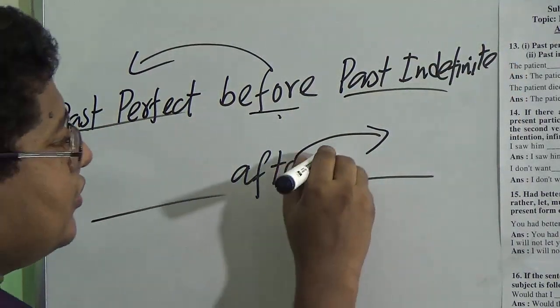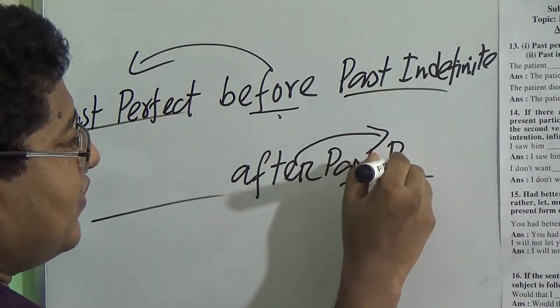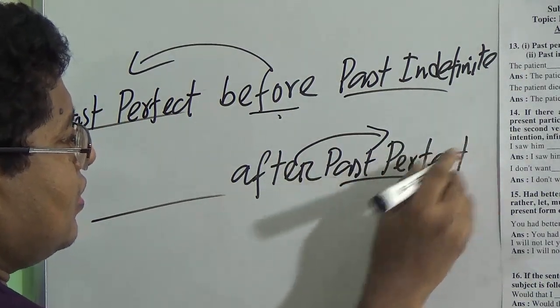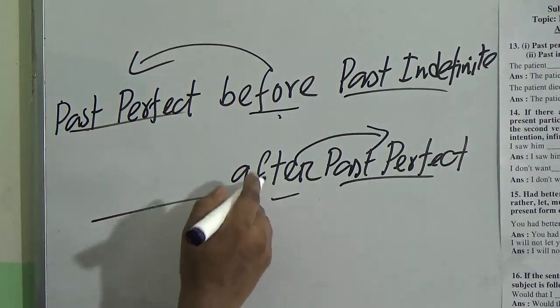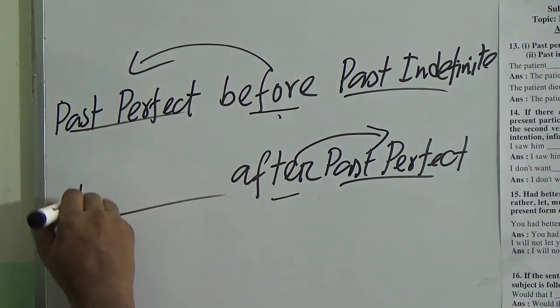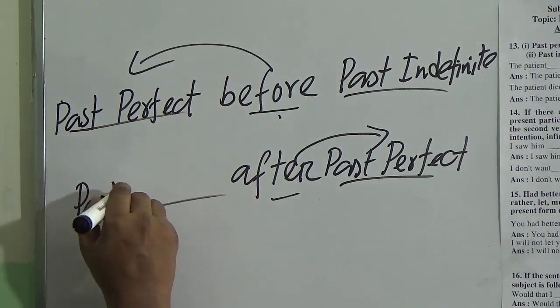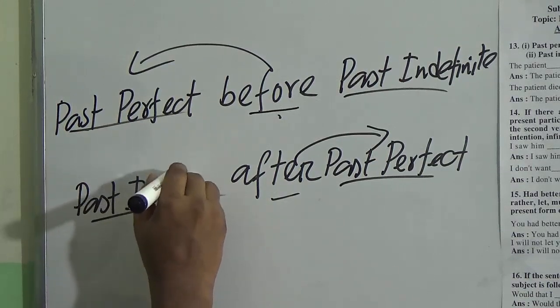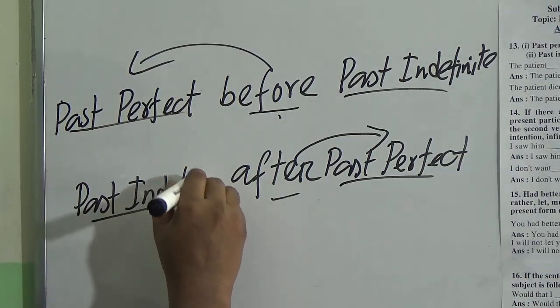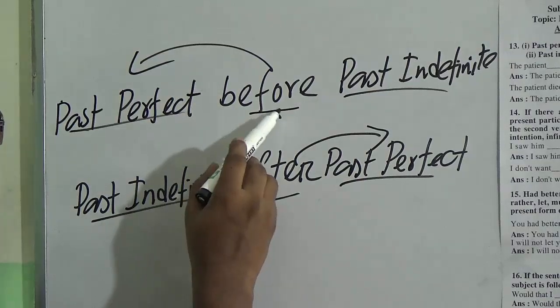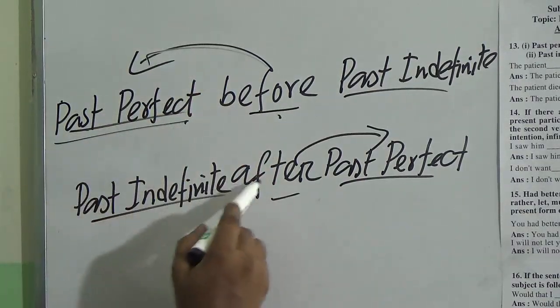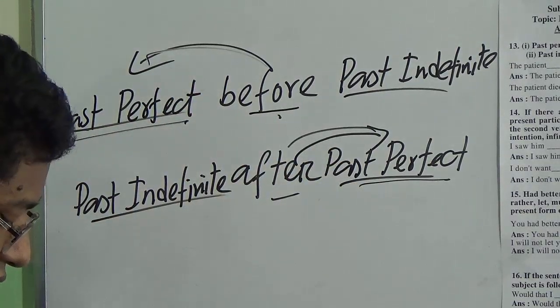So after we will use past perfect tense, and before after we will use past indefinite tense. So I repeat, before past perfect and after past perfect. Remember this line, very important.